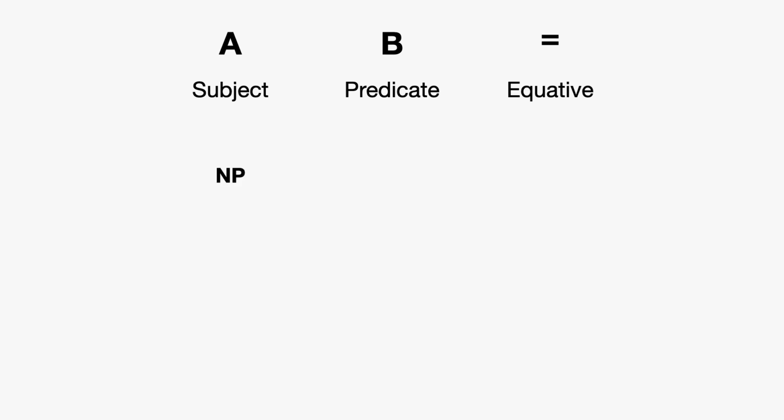So to review our form here, we have a subject, a predicate, and an equative. The subject is always a noun phrase. So that noun phrase can be something as simple as a pronoun, I, or it can be a full phrase like da newe kitab, this new book. This is a noun phrase. So it can be all sorts of things, anything that is a noun, basically.